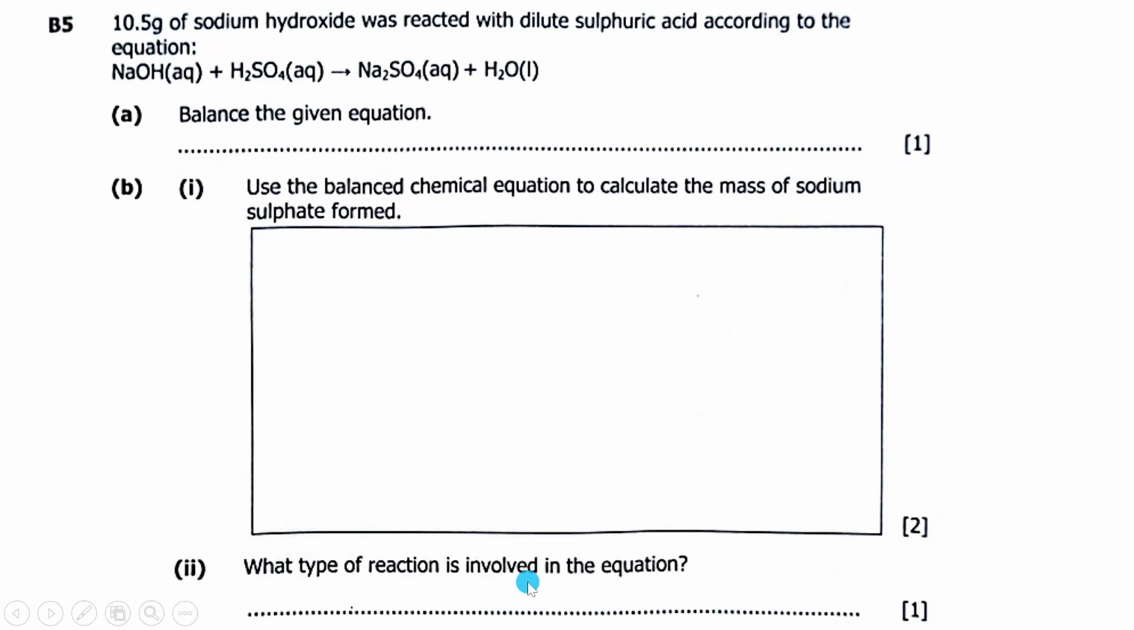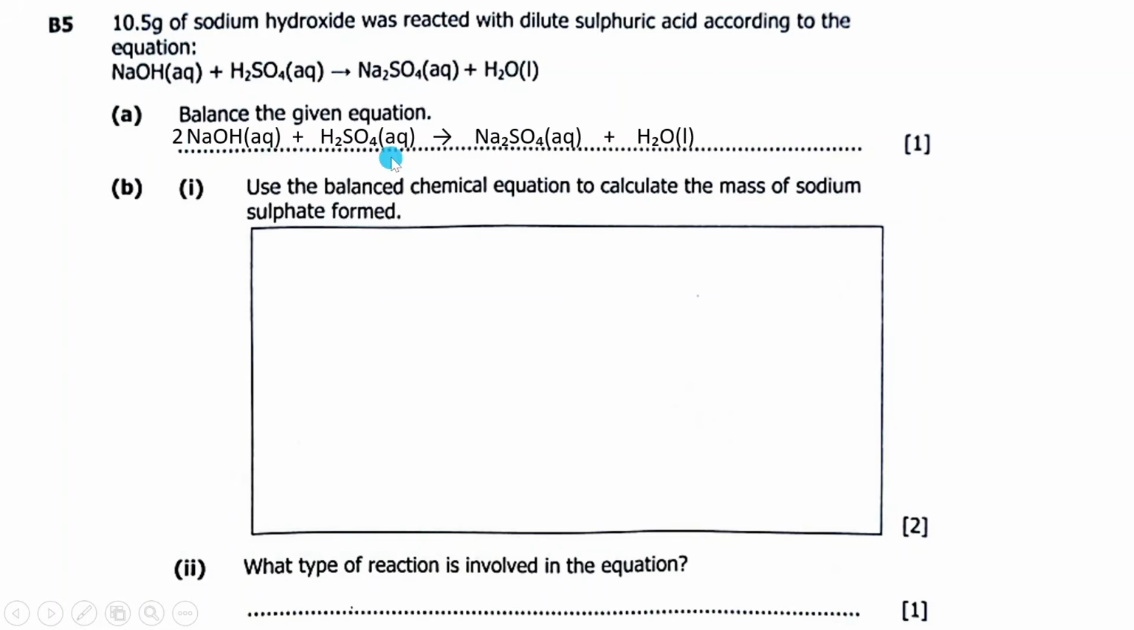Then we move to the next question, which says B5, 10.5 grams of sodium hydroxide was reacted with dilute sulfuric acid according to the equation. So we have sodium hydroxide plus dilute sulfuric acid to form sodium sulfate and water. Then they're saying balance the given equation. To balance this equation, write it as it is. Then you check the sodium atom here, 1, here how many? 2. So put a 2 there, and they're balanced.